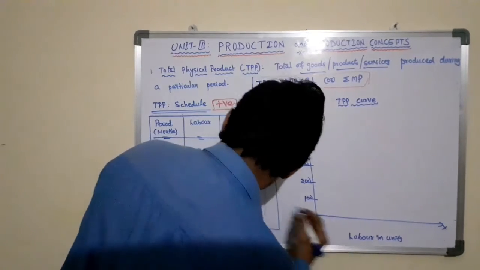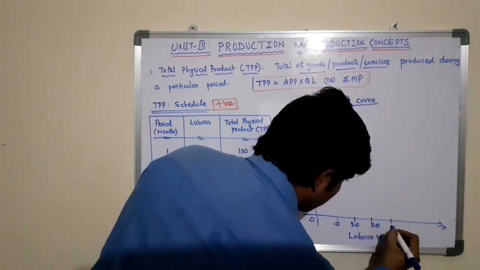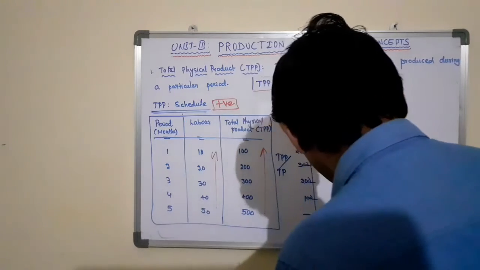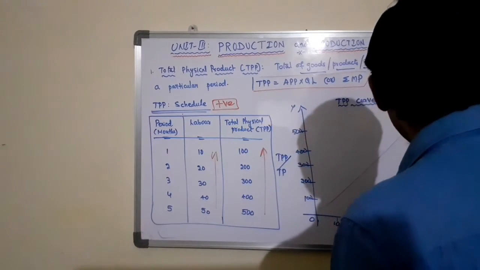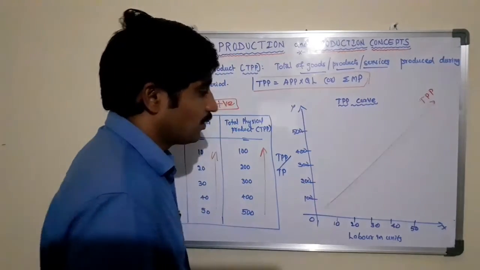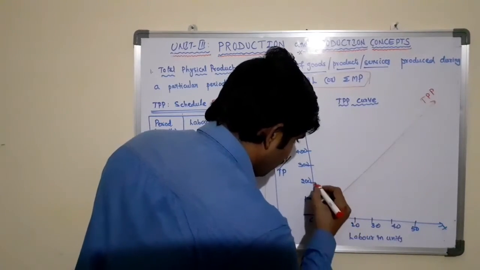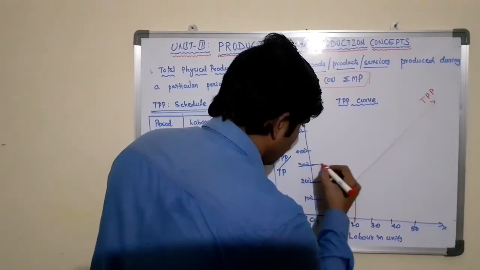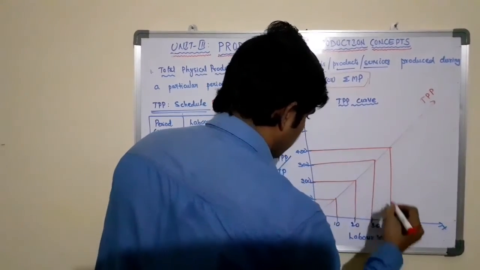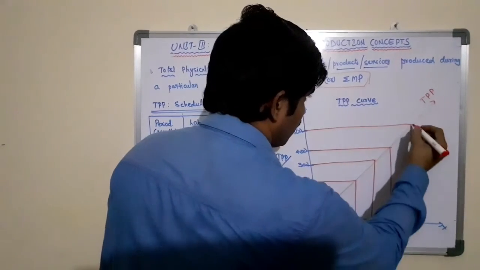So here, as there is a positive relationship, the total physical product curve flows from left to right upward. Here you can point out like this: 100, 10, 200, 20, 300, 30, 400, 40 and 500.